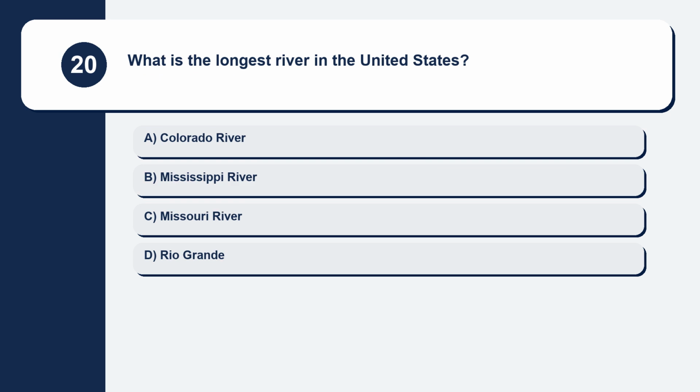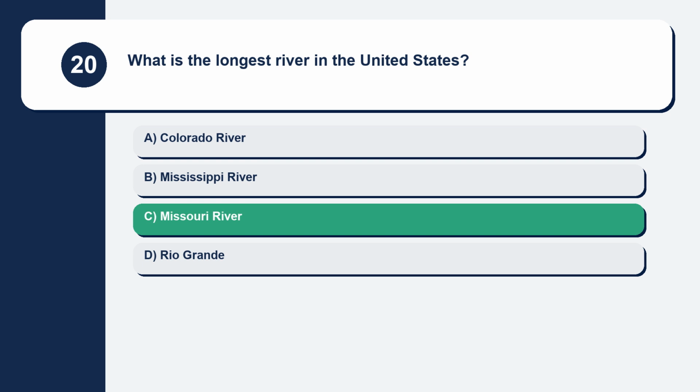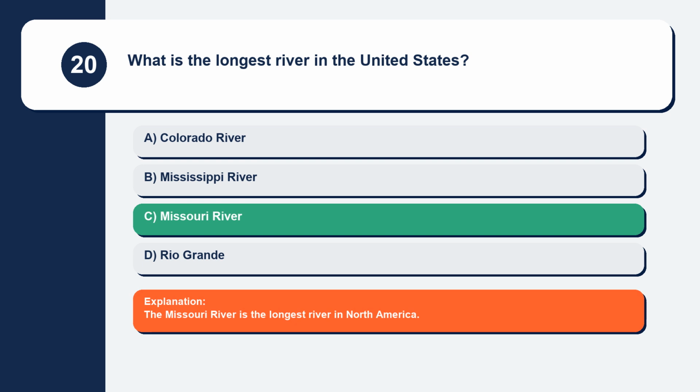Question 20. What is the longest river in the United States? Colorado River, Mississippi River, Missouri River, Rio Grande. The Missouri River is the longest river in North America.